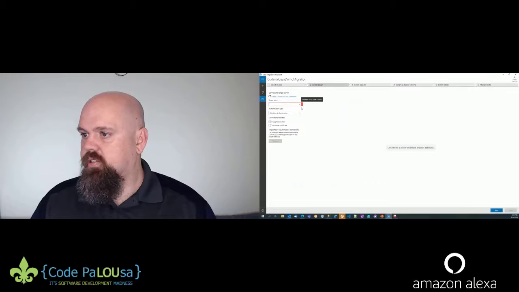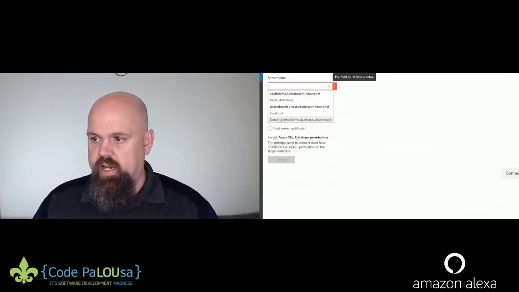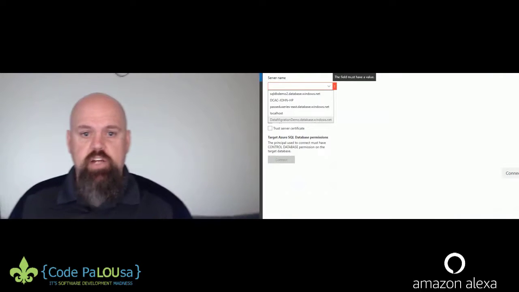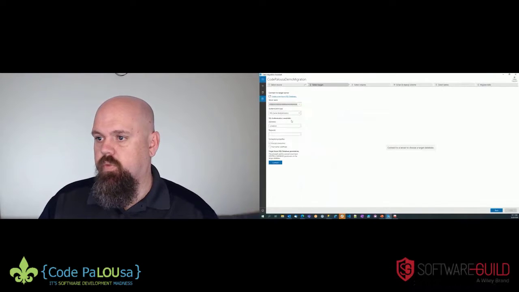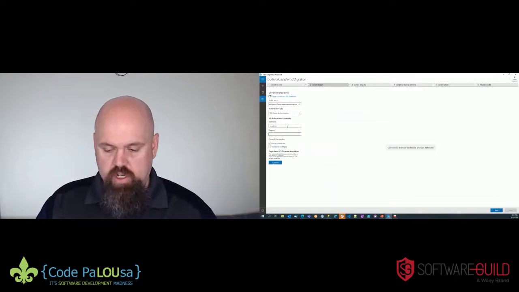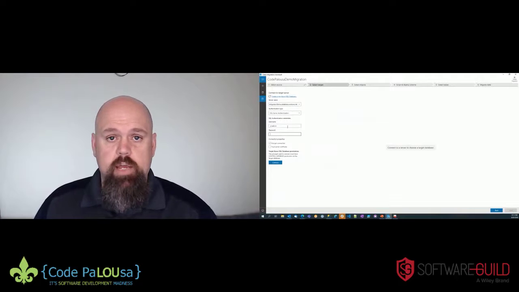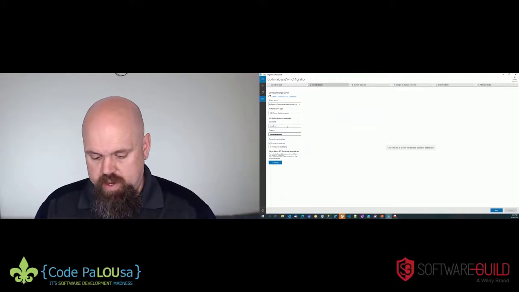I'm going to click next. Now, for my server name, this is where I'm going to pick. I've already created a data migration demo logical server in Azure, as I mentioned. So that's the server I'm going to pick. And here I'm using SQL Server authentication, in part because I didn't want to configure Azure Active Directory or configure anything else. So here I just have to type in my password,